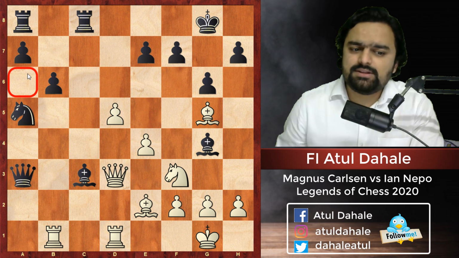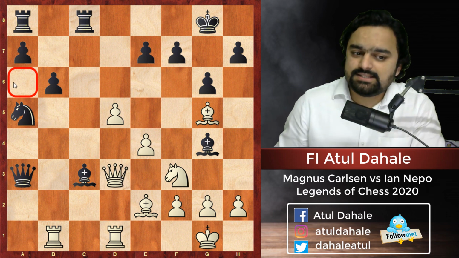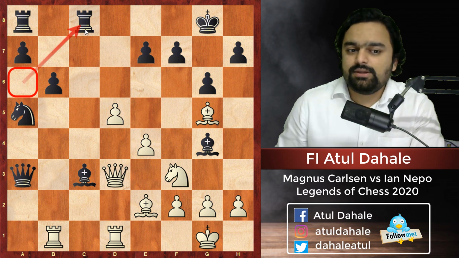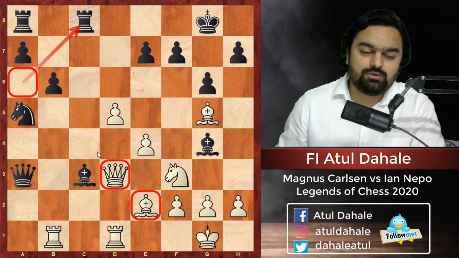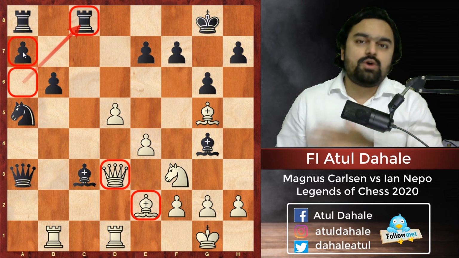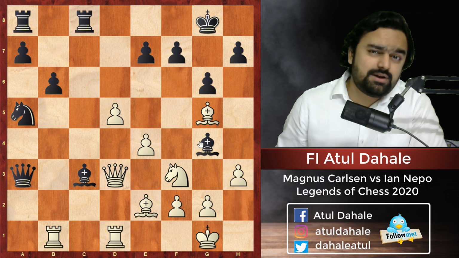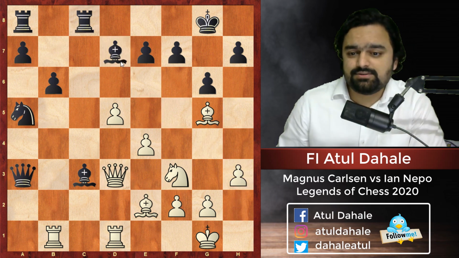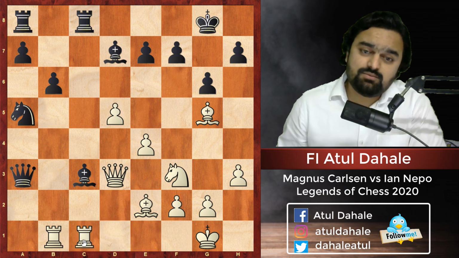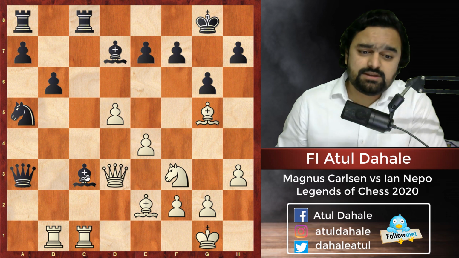Yes, the a6 square. I will show you what is really happening, because once your piece comes on the a6 square, I am talking about the bishop or queen, okay? That piece will be controlling the c8 square, and the a7 pawn will also be under attack. So we'll see what really happened in the game. h3 was played by white. This bishop is a little bit annoying on that square. He pushed him back to the d7 square, and now he plays rook dc1, putting pressure on the bishop on c3.